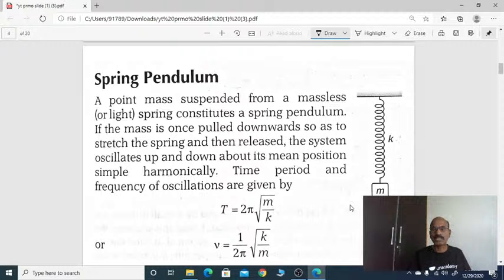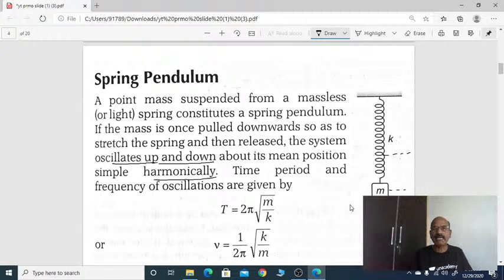From its mean position, just apply a force, pull it through a certain distance x and release it. About the mean position, it will move to and fro. So SHM. Now when this oscillates up and down about the mean position simple harmonically, this is vertical simple harmonic motion.